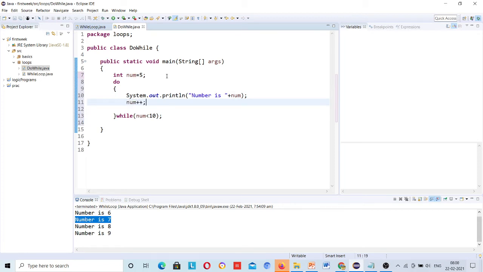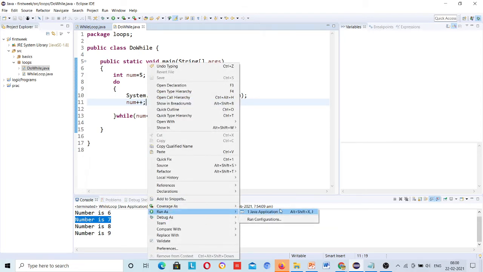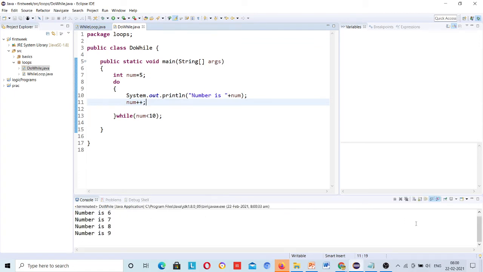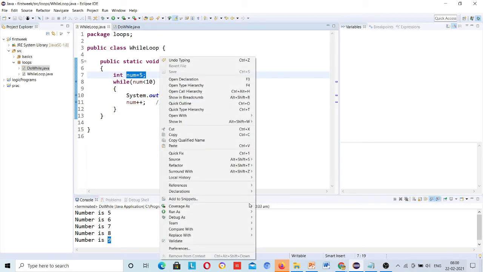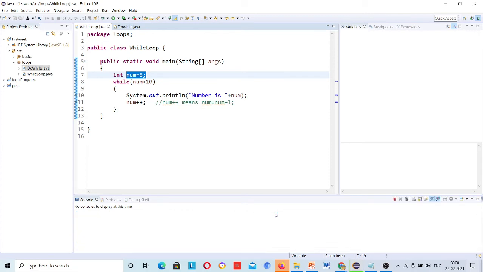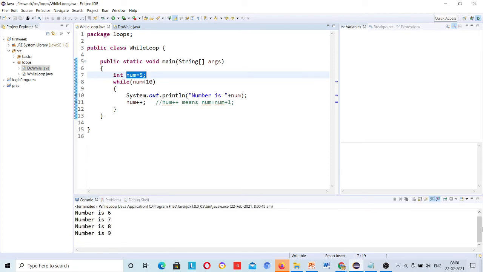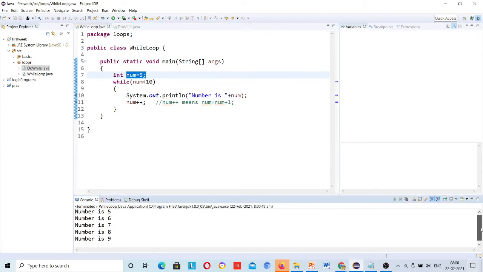Okay, now see guys, if I run this program, just let me run it. You can see number is 5, 6, 7, 8 and 9. Similarly in while loop as well. Okay, now where is the difference? I will show you. 5, 6, 7, 8, 9.